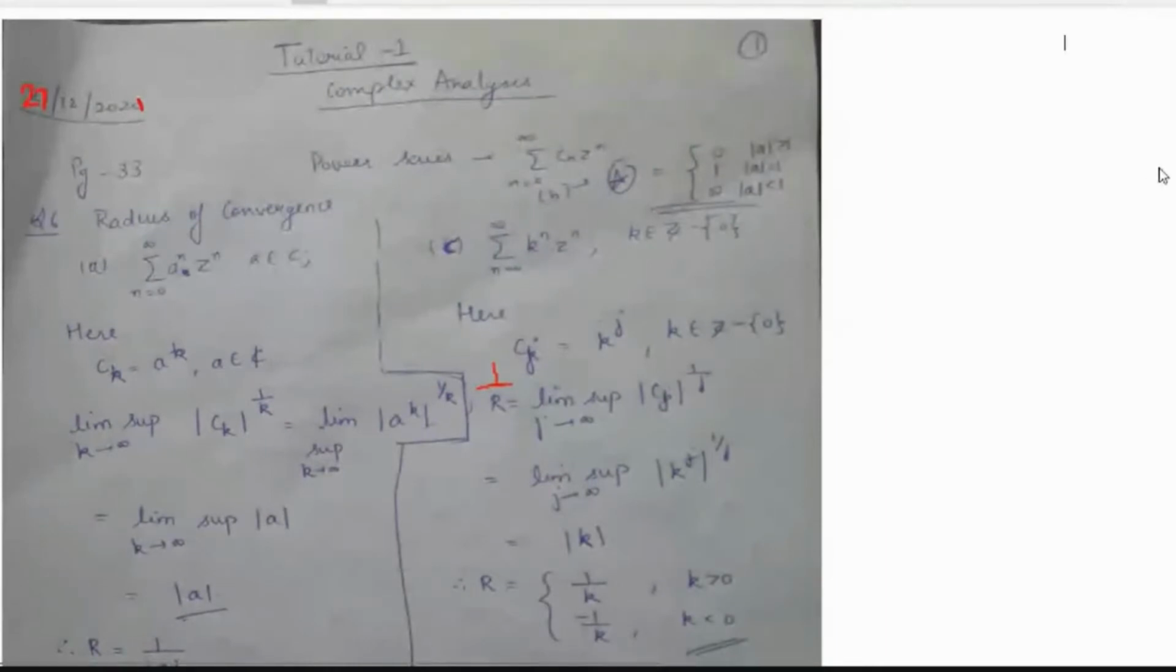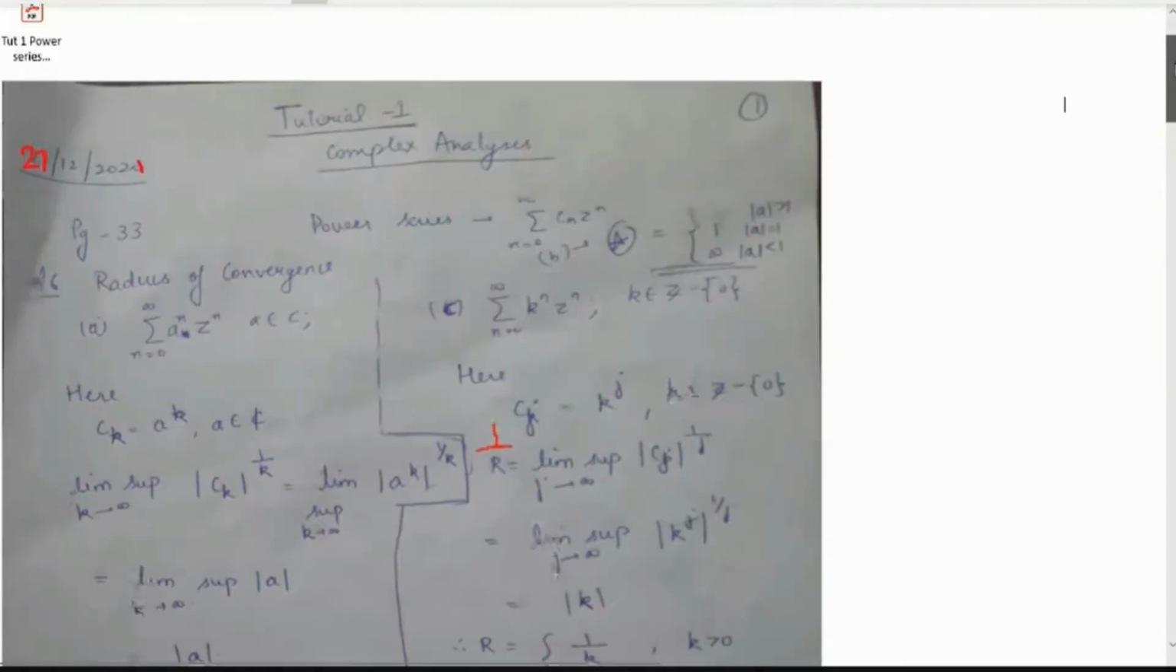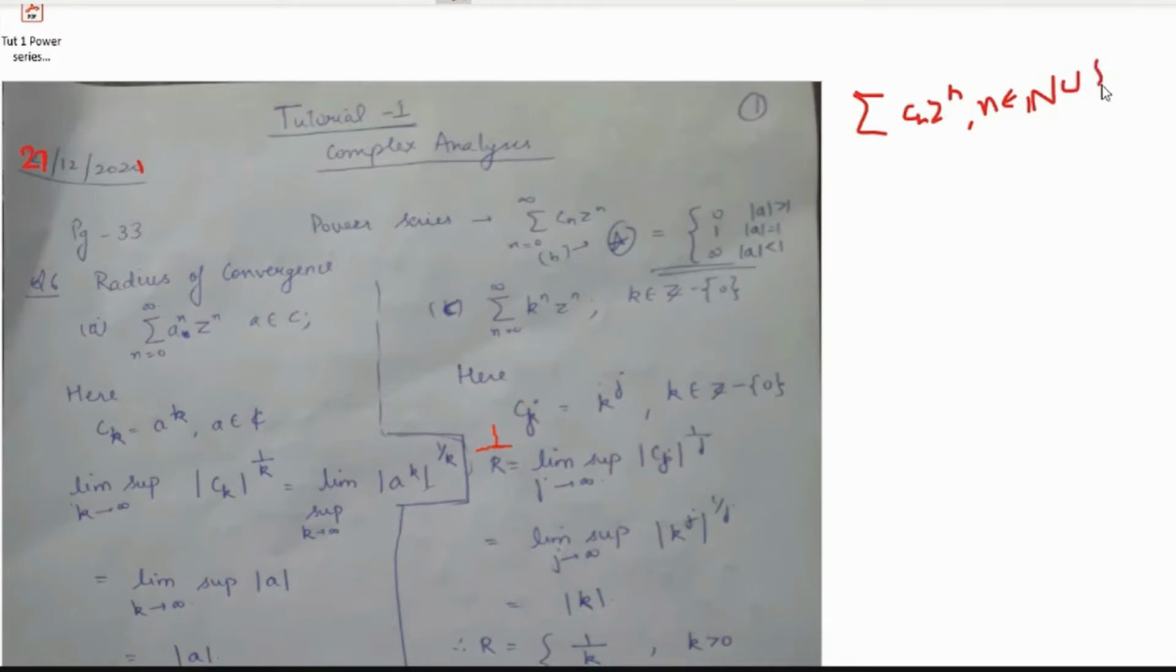So today we'll be discussing the questions on power series, right? The first thing we have is the general power series. If we have a series of the form summation Cn Zn, where n belongs to natural numbers, clear? So this is of the form of a power series. Natural numbers, or it can be whole numbers also, 0 to infinity including 0, right?